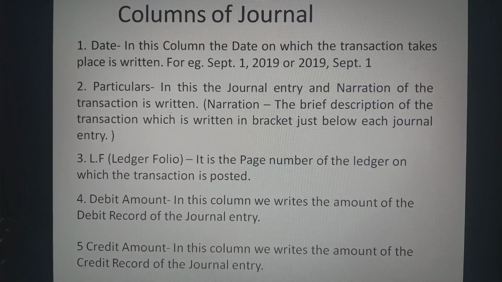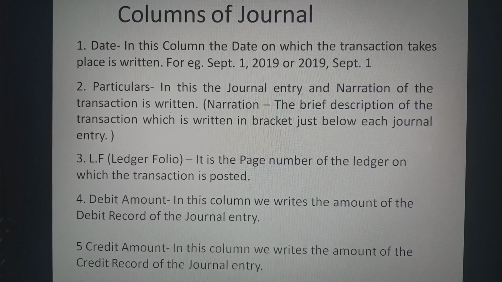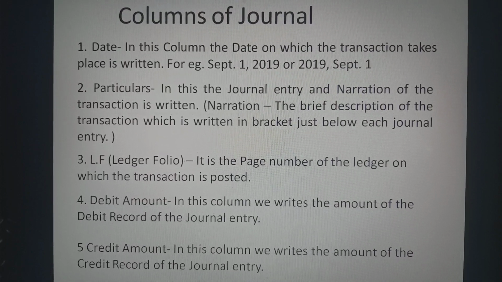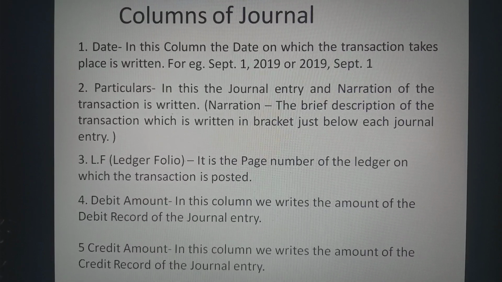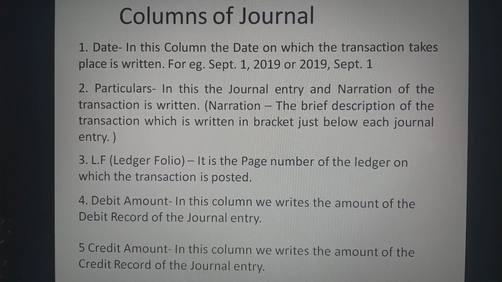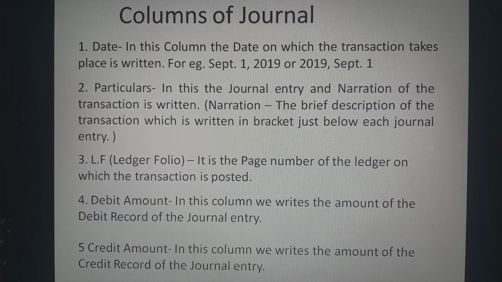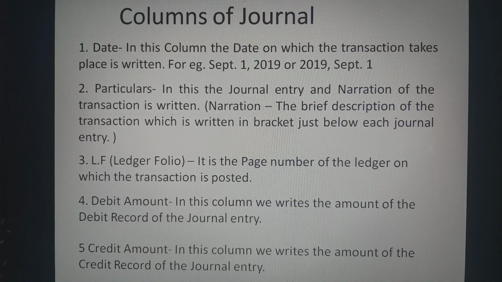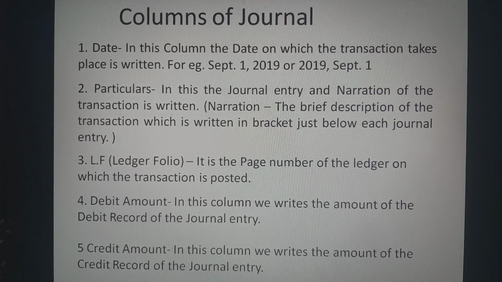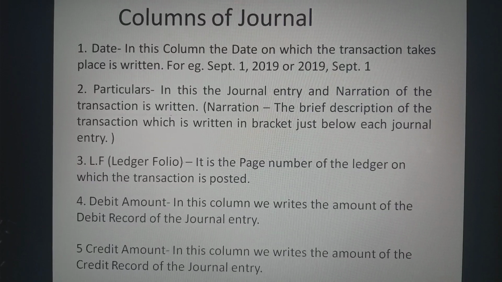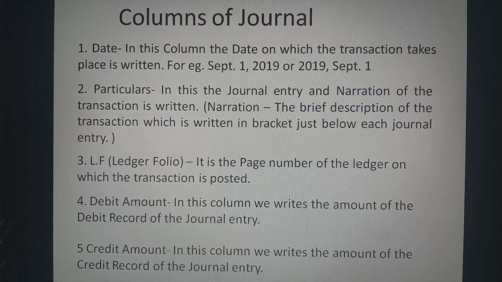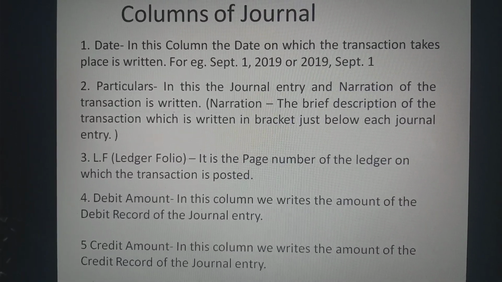So, by checking the LF column, we can very easily identify the page number of the ledger on which all the transactions related to that particular account are recorded or posted.